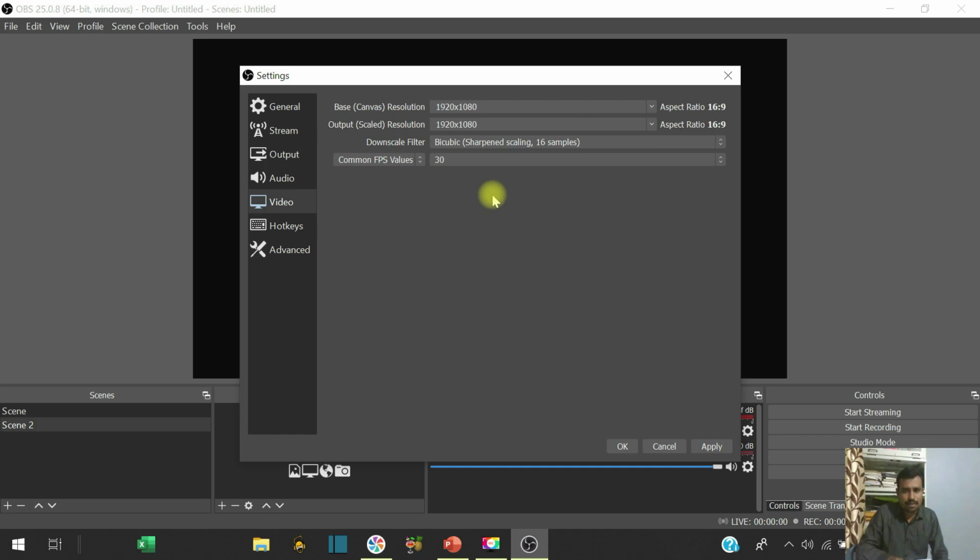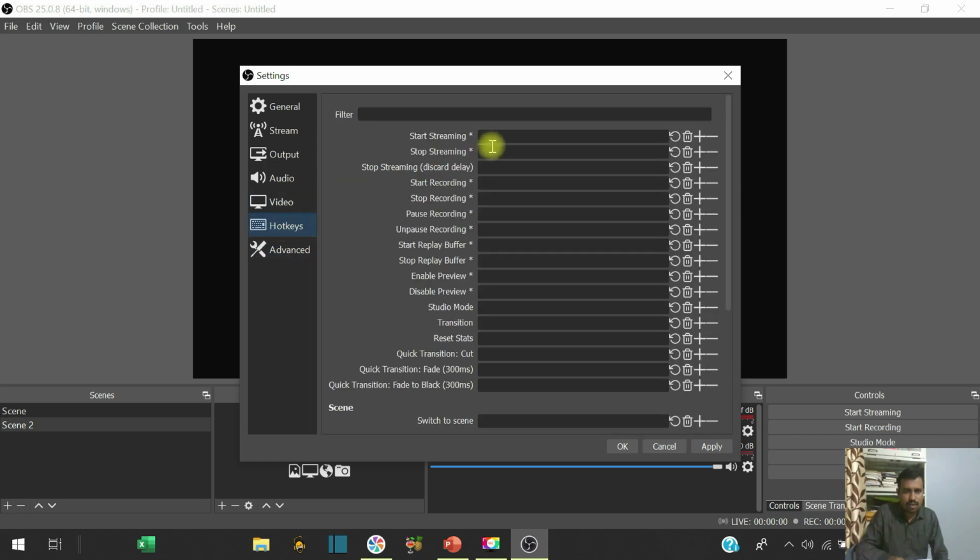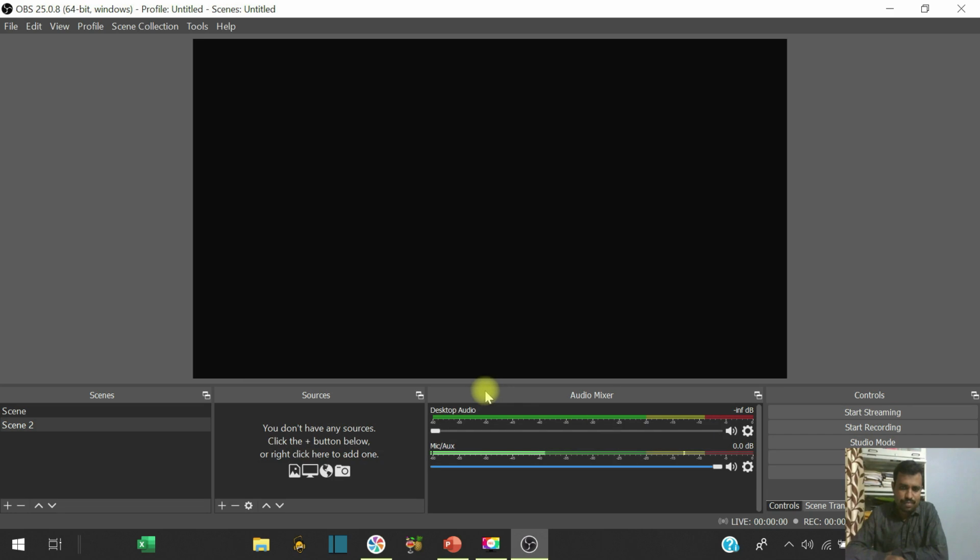So this is regarding the settings. Then there are some hotkeys. Generally these hotkeys are very important to work in a very fast way. If you want to start streaming, you can give any shortcut key for it. If you want to stop streaming, you have to assign a key to stop streaming. In this way you can apply this, and okay. So these are the general settings.